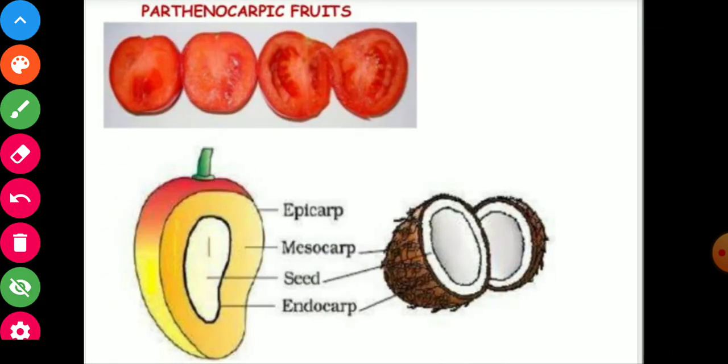Here the parthenocarpic fruits. Here you can see the seedless fruits. These are the parthenocarpic fruits. And here the layers of the ovary wall, that is called pericarp. It is divided into epicarp, the outermost layer; mesocarp, middle layer; and endocarp, the innermost layer. And the three constitute pericarp.